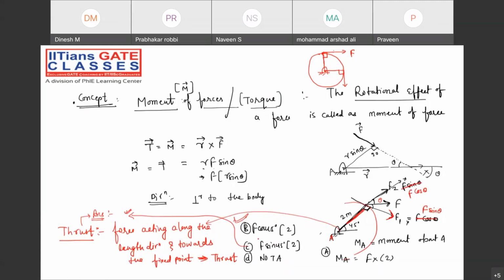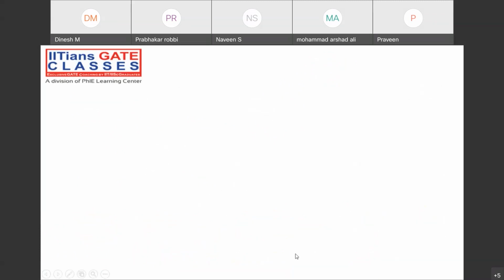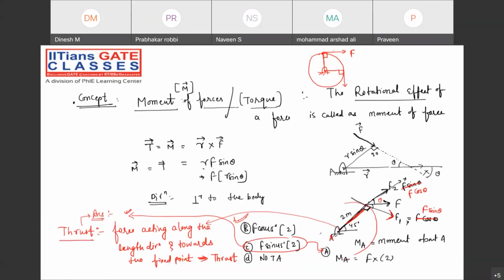F sin 45 into 2 will be the answer for moment, and option B will be the answer for this one. And for the moment, option A. Sorry, option C.